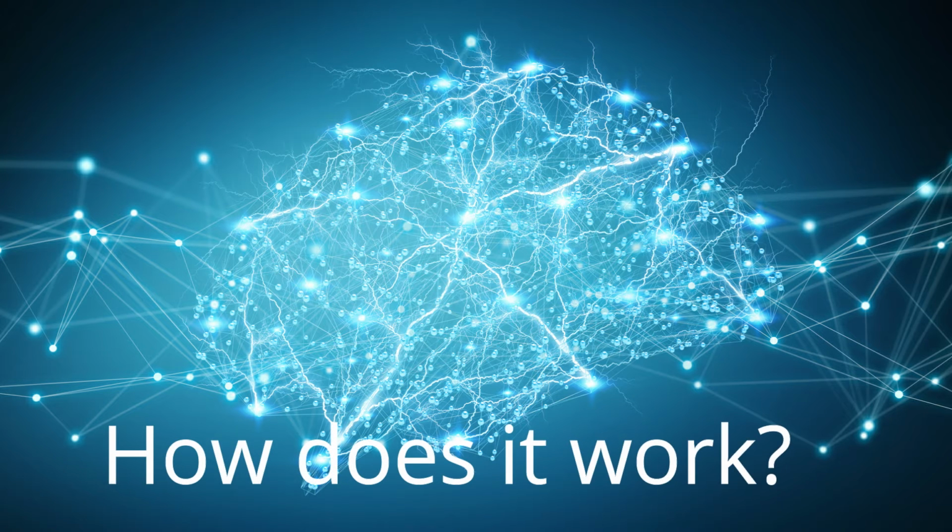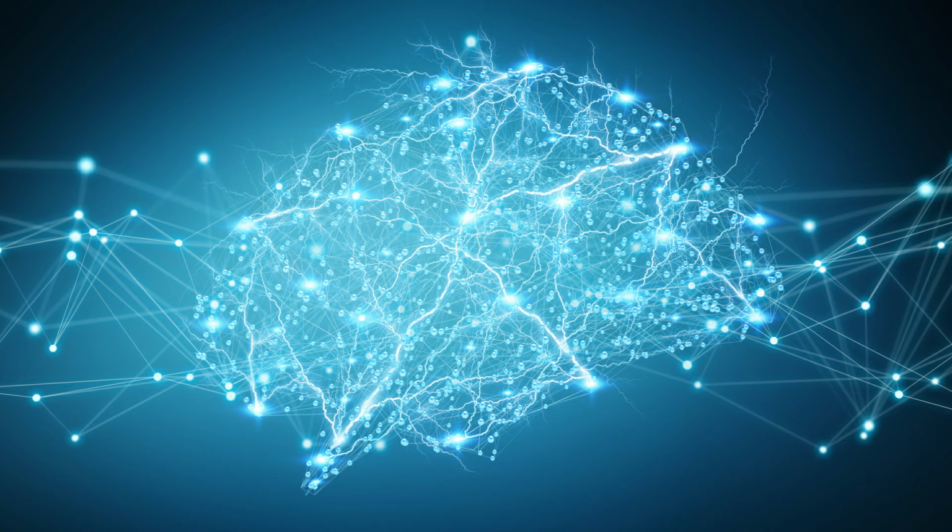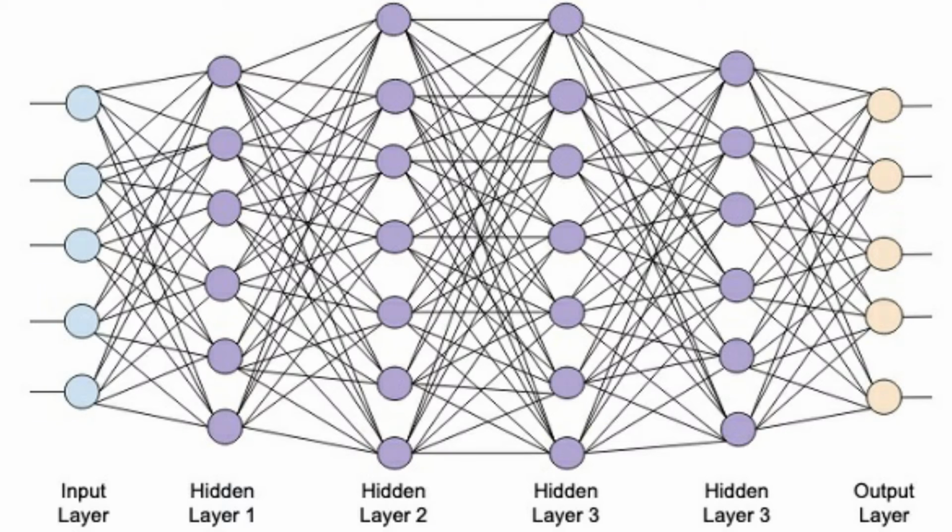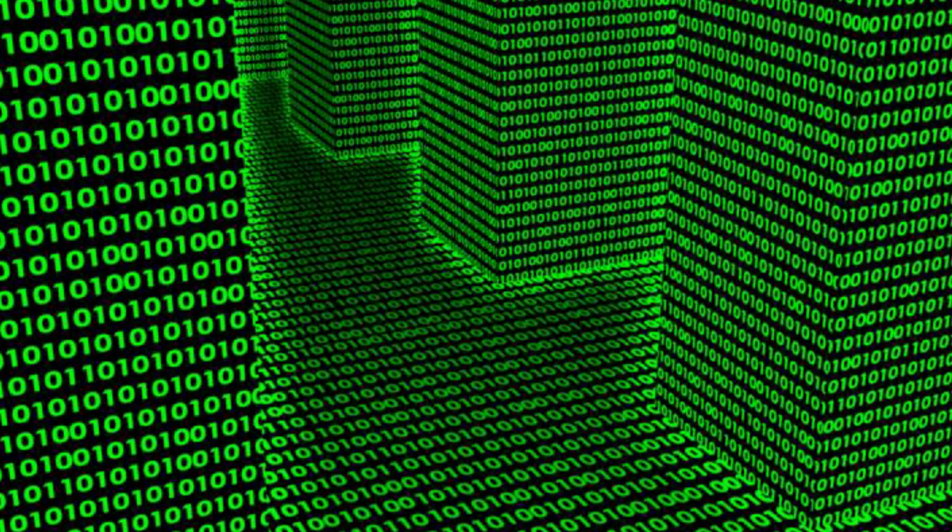How deep learning works. Most deep learning methods use neural network architectures, which is why deep learning models are often referred to as deep neural networks. The term deep usually refers to the number of hidden layers in the neural network. Traditional neural networks only contain 2 to 3 hidden layers, while deep networks can have as many as 150. Deep learning models are trained by using large sets of labeled data and neural network architectures that learn features directly from the data without the need for manual feature extraction.